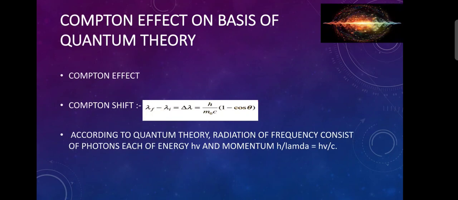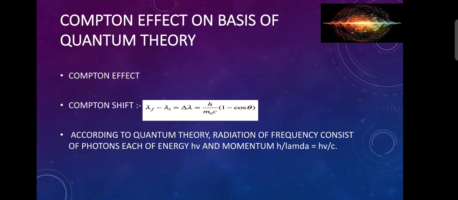Next is Compton effect on the basis of quantum theory. So first of all, we have to know what is Compton effect. It is a phenomenon of scattering with change in frequency. When a beam of monochromatic radiation of X-rays is scattered by some light element like carbon, the scattered radiation consists of original wavelength as well as wavelength which is higher than the original. This is called as Compton effect.